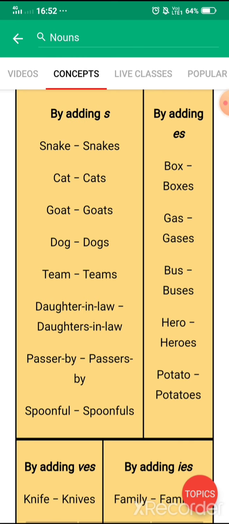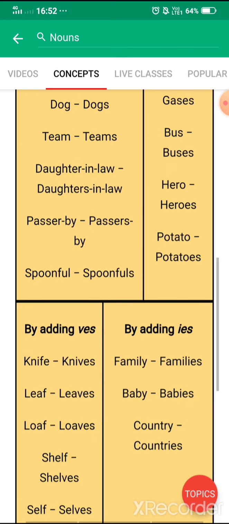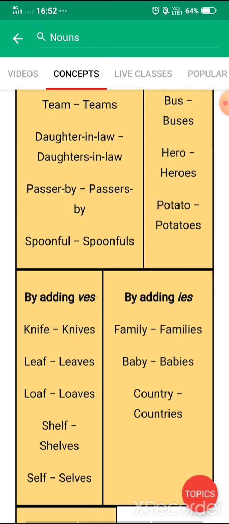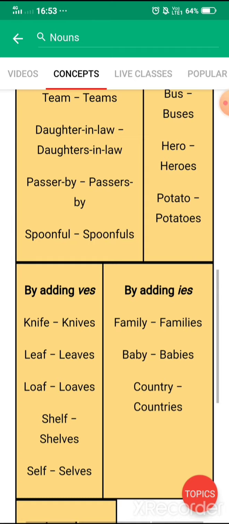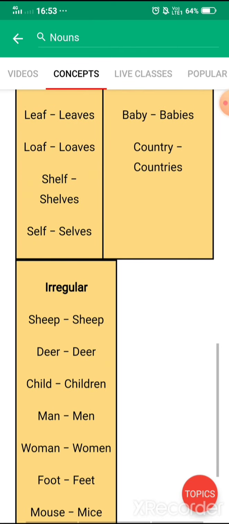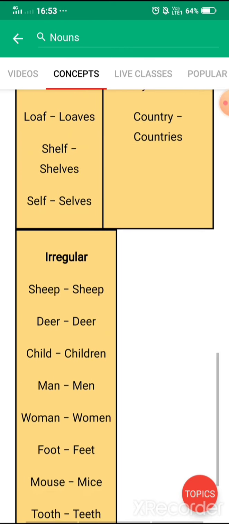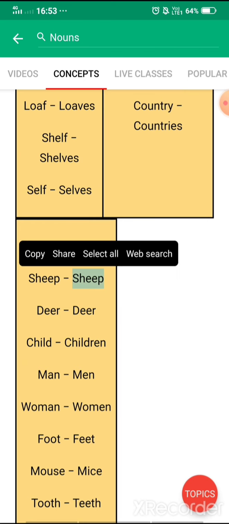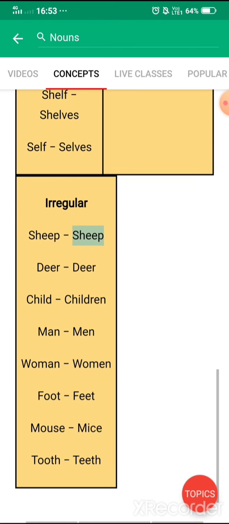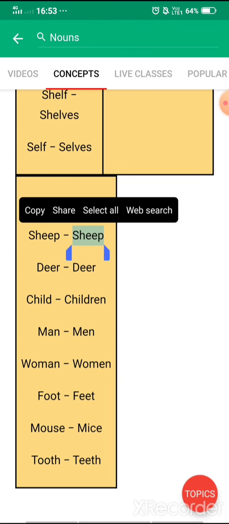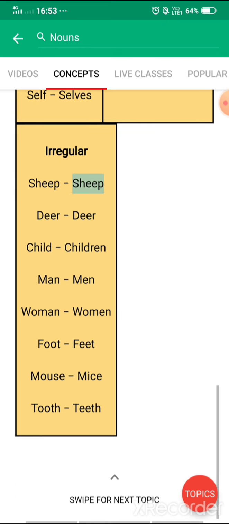By adding es, here you can see boxes, gases, buses. By adding ves, wherever there is f at the end, we make it ves. Wherever there is y at the end, we make it ies. So family will become families. Next, there are some irregular ones. Irregular means which don't follow the rule. As you can see here, sheep remains sheep, deer remains deer, child becomes children, man becomes men, woman becomes women. So here you can understand the difference between them all.